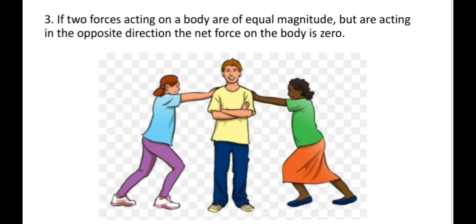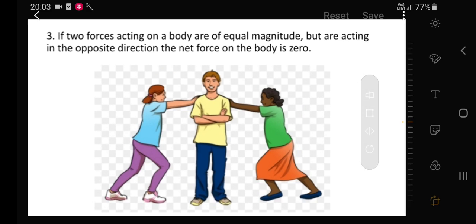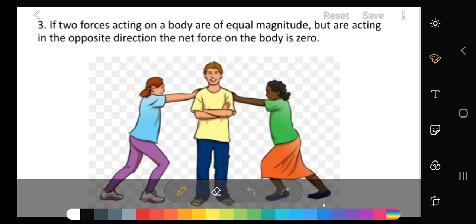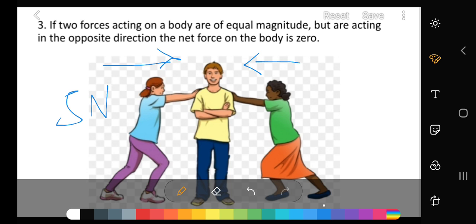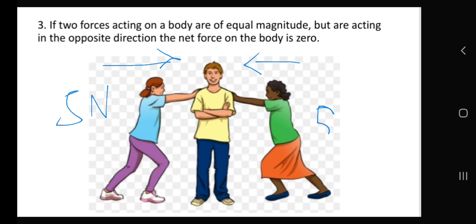Now the third condition. If two forces acting on a body are of equal magnitude but are acting in opposite direction, the net force on the body is 0. Suppose these two persons are applying force in opposite direction, this person in this direction and the other one in this direction, but both forces are of the same magnitude. This person is applying force of 5 Newton and this person is applying force of 5 Newton.